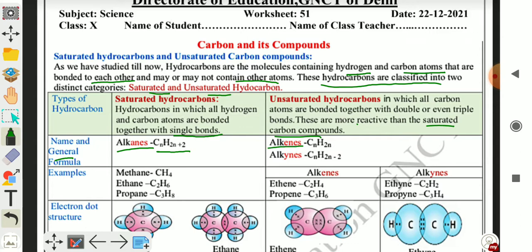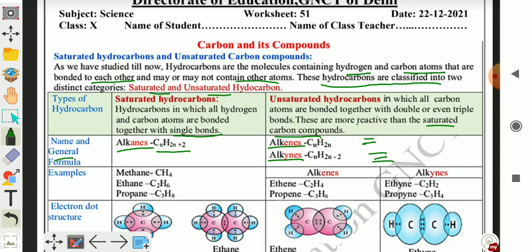Alkenes, ending with ENE, are double bond compounds, while alkynes are triple bond compounds, having one carbon to carbon triple bond, and in alkenes there is one carbon to carbon double bond.